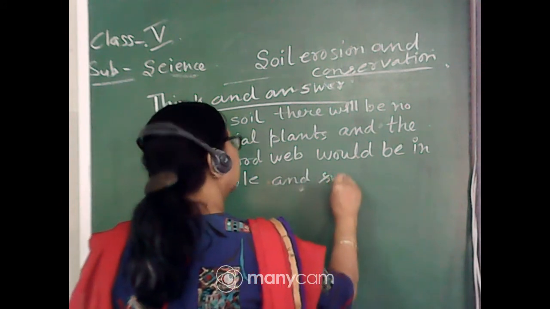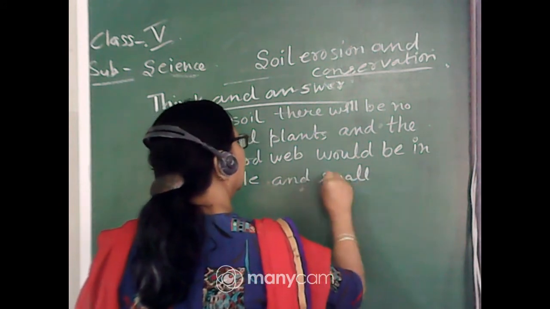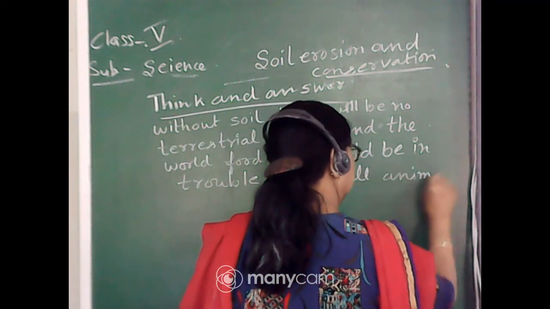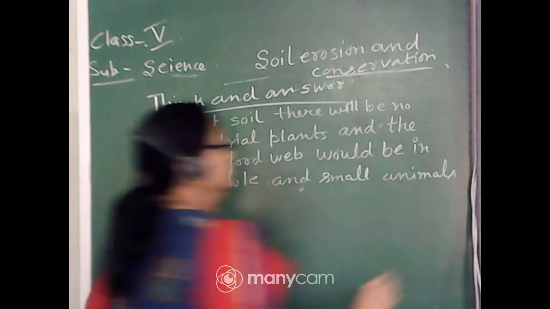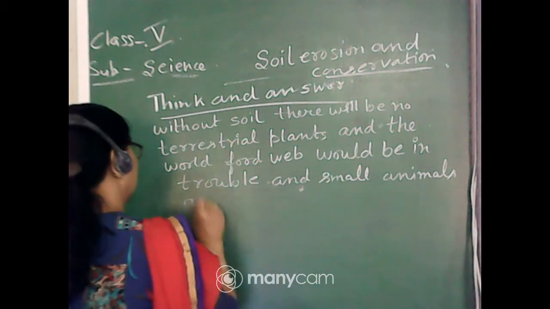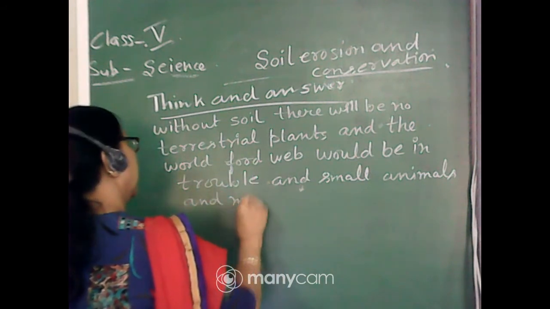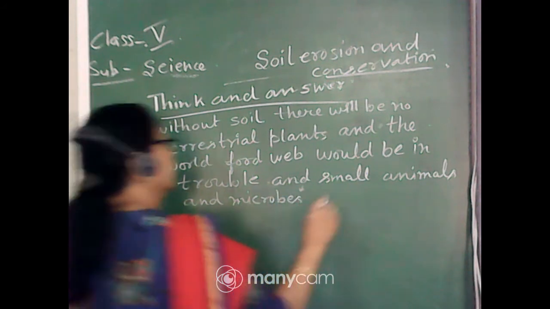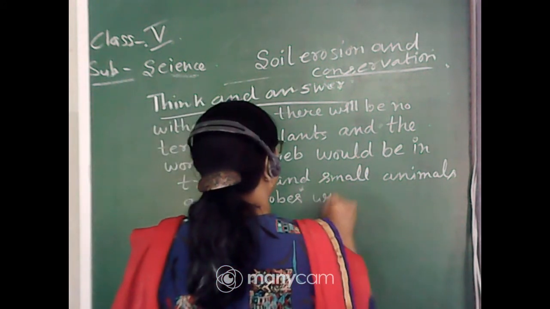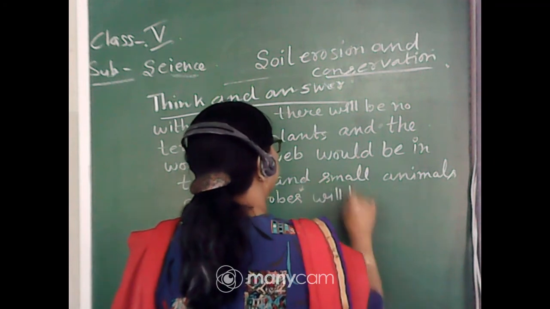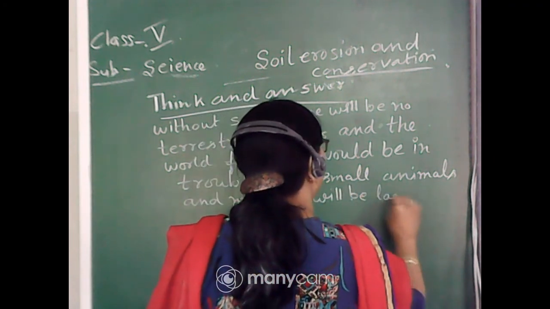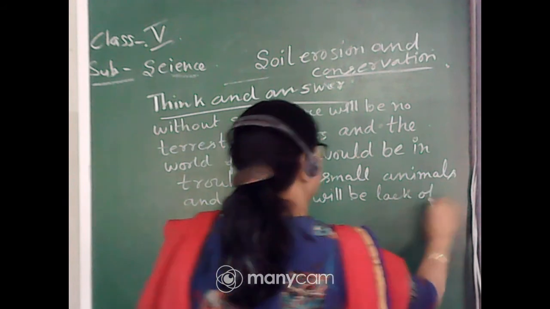Small animals and microbes will be at a lack of habitat.